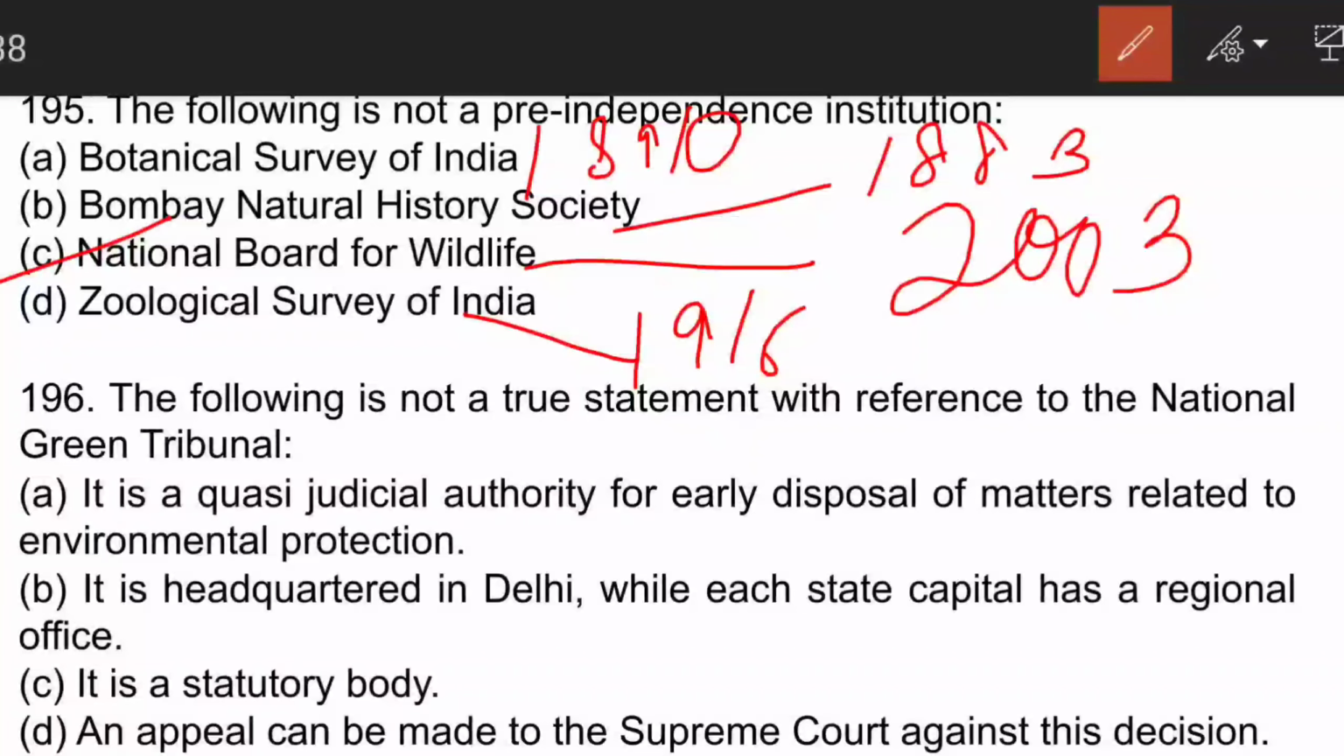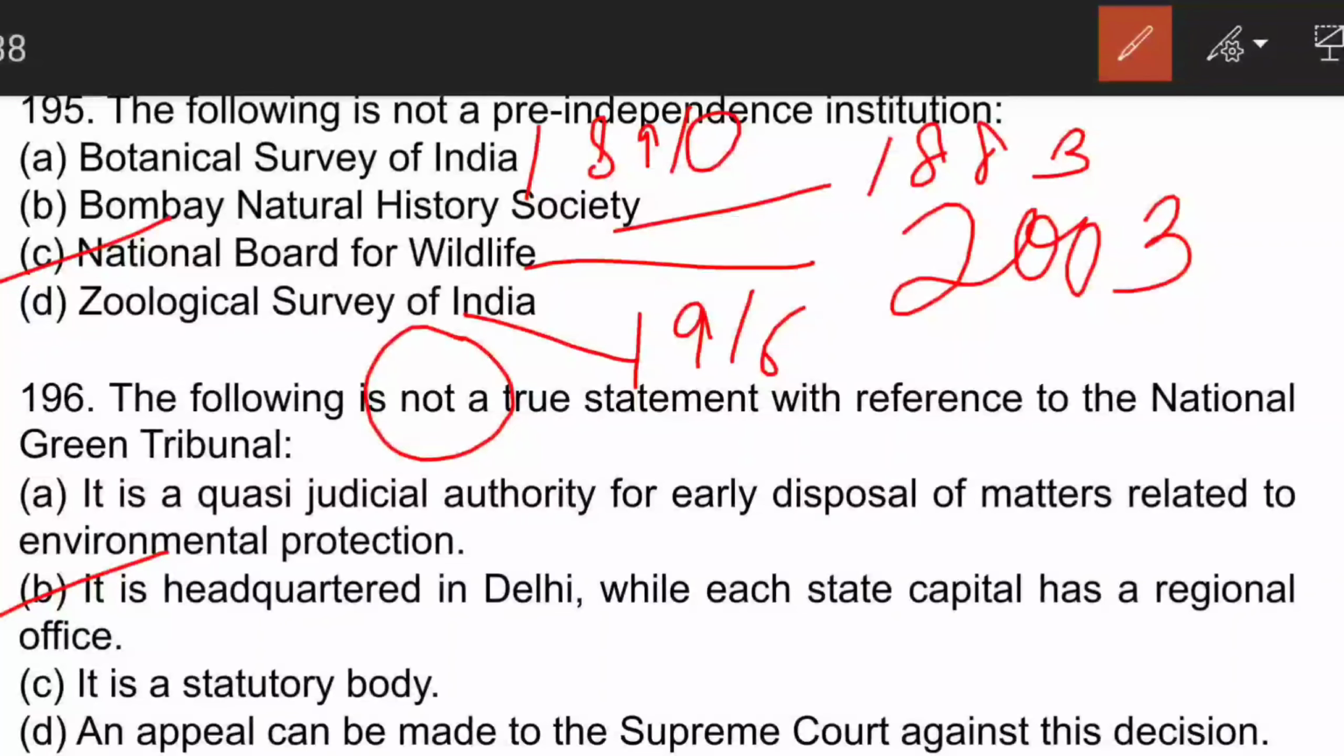So please remember this. The next question is, the following is not a true statement with reference to National Green Tribunal. It is a quasi-judicial authority for early disposal of matters related to environment protection. It is headquartered in Delhi, while each state capital has a regional office. It is a statutory body. Appeal can be made to the Supreme Court against the decision. So here B is the wrong answer, because it is headquartered in Delhi, but all the states do not have a regional office.